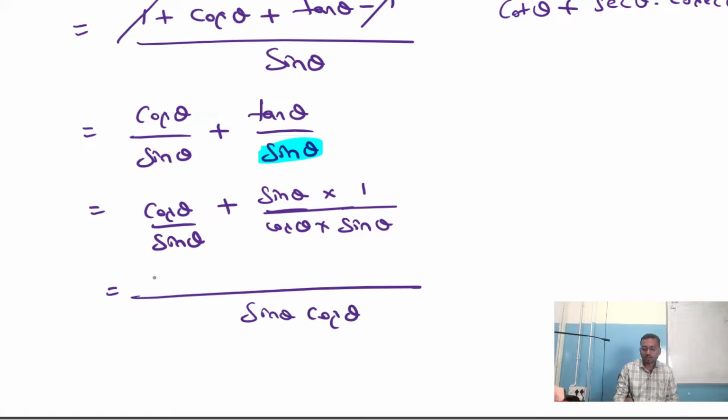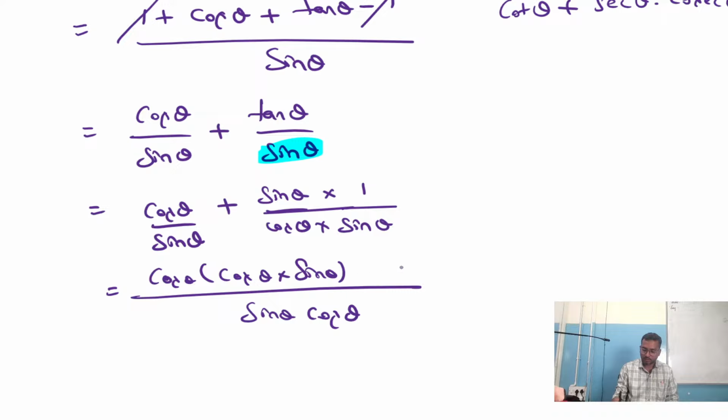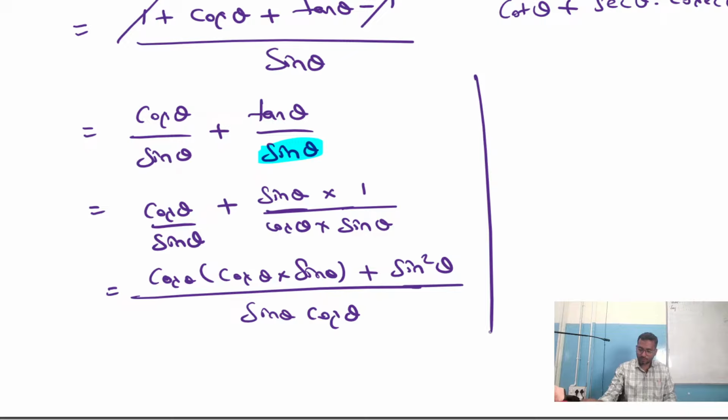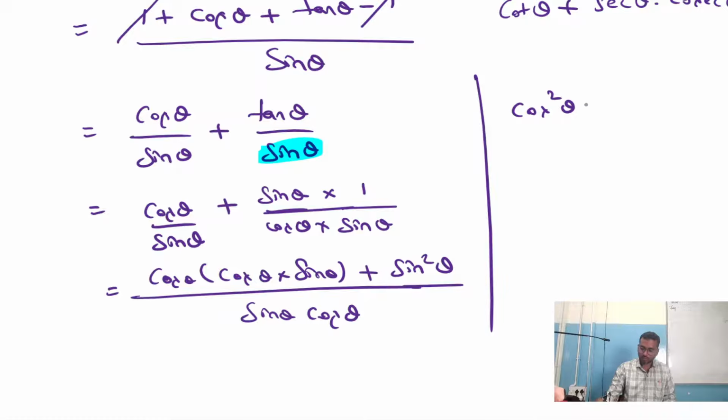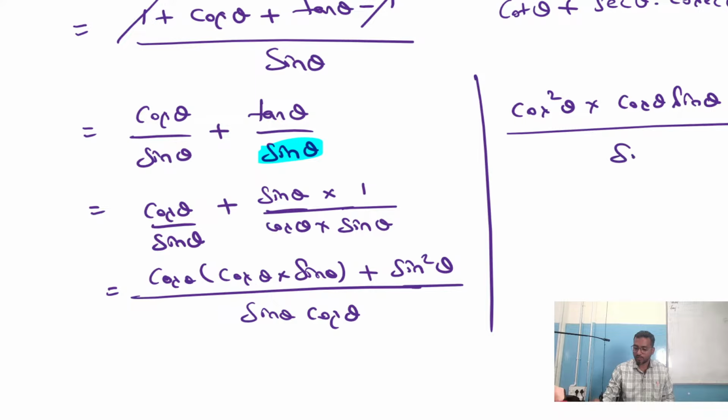Then this will be cos theta into cos theta, cos squared theta, into cos theta into sin theta plus sin squared theta. Correct? Divided by sin theta into cos theta.